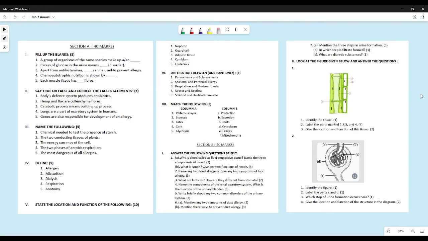Epidermis location, it is the outermost covering of all the plants. What is the function? It is protective in function. It protects the plants from any external injuries.